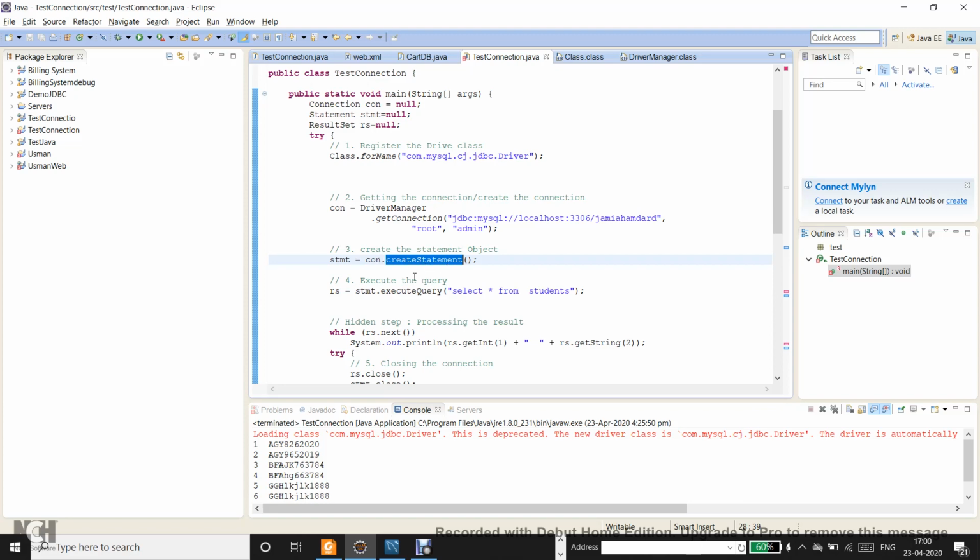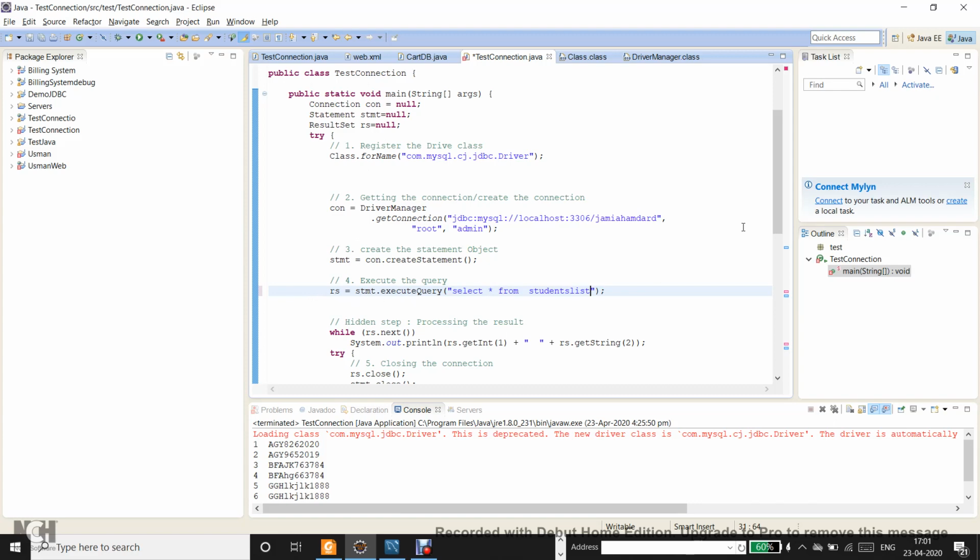Or even if this create statement succeeds, say for example your query has a problem, the query fails and your result set remains open. So ultimately, if all these lines are executed, let me assume that instead of students list, I have written a wrong table name. In that case, you will find that this statement does not execute because you have given a wrong name. So although the connection object is created and the statement object is created, the result set object is still pointing to null, because execute query only returns a real result set object when the query succeeds. So the result set object is still pointing to null.